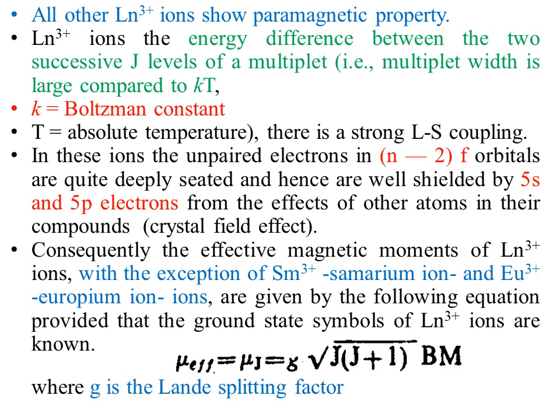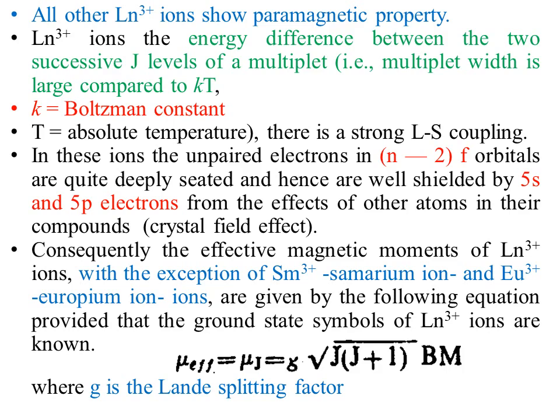But in case of lanthanides, contributing electrons are more buried or seated deeply in the atom, so they are not influenced by the surrounding ligands or anions. Simply, we can say that there is no crystal field effect in case of lanthanides, and that crystal field effect has more influence in case of the 3d series.